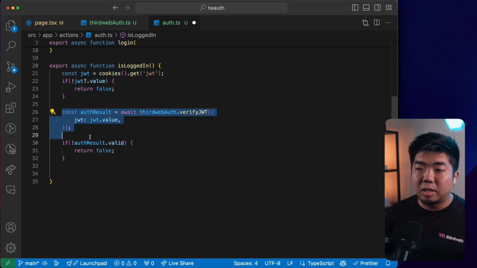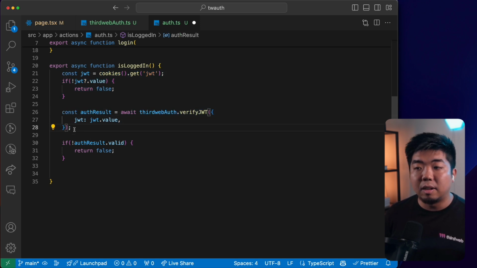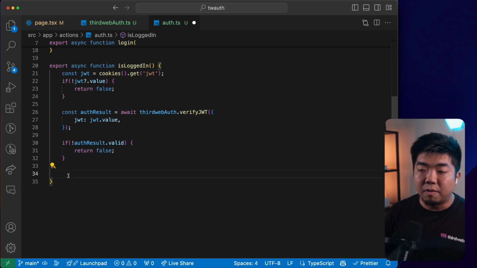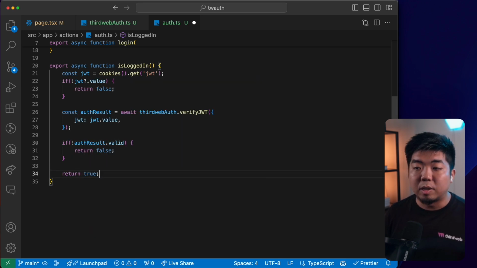But if there is a JWT, but we verify it and it's still not valid, then they still have to sign in again. We return false. But if all of this is true, then we return true.